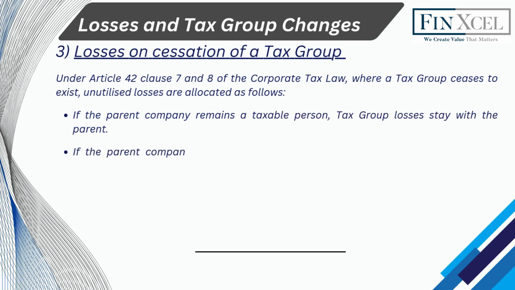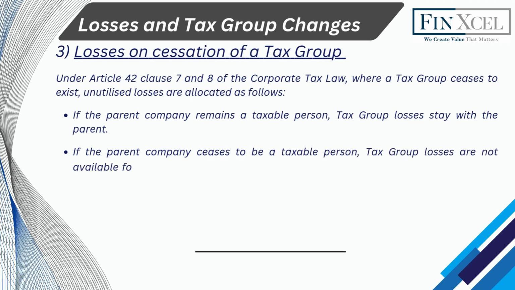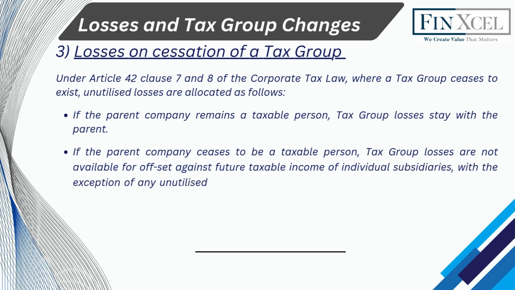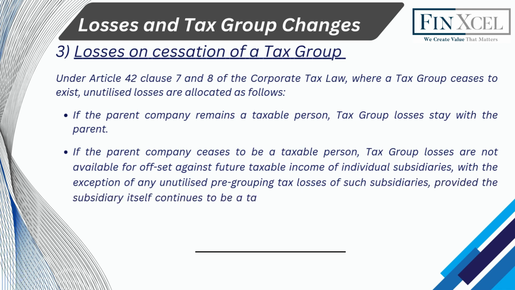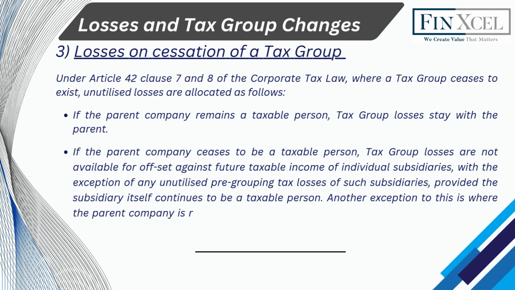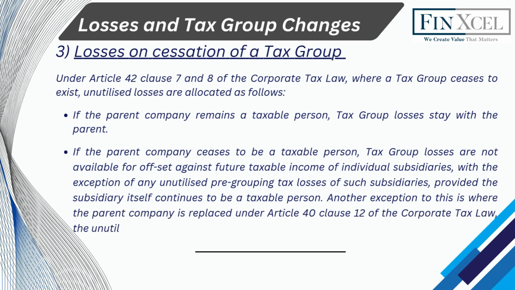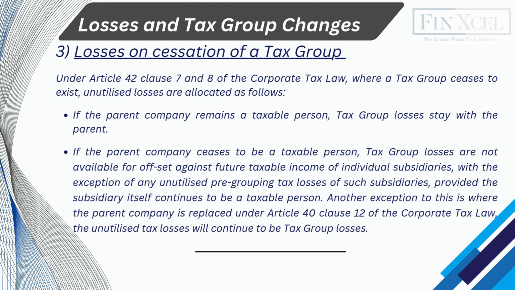If the parent company ceases to be a taxable person, tax group losses are not available for offset against future taxable income of individual subsidiaries, with the exception of any unutilized pre-grouping tax losses of such subsidiaries, provided the subsidiary itself continues to be a taxable person. Another exception to this is where the parent company is replaced under Article 40 Clause 12 of the Corporate Tax Law. The unutilized tax losses will continue to be tax group losses.